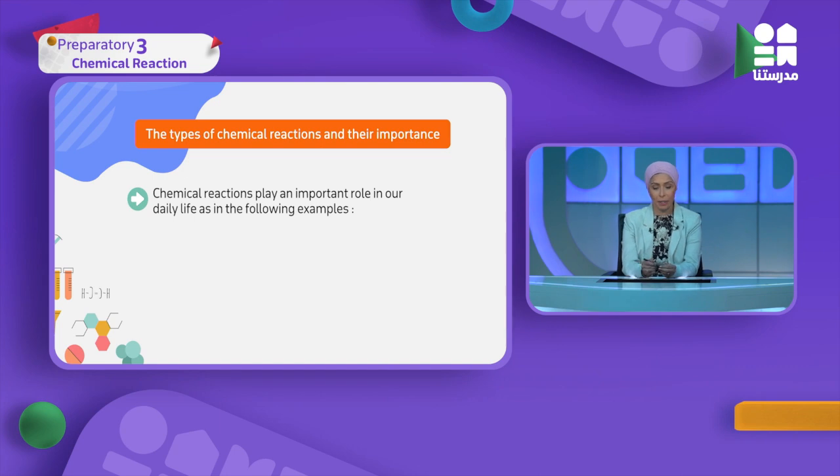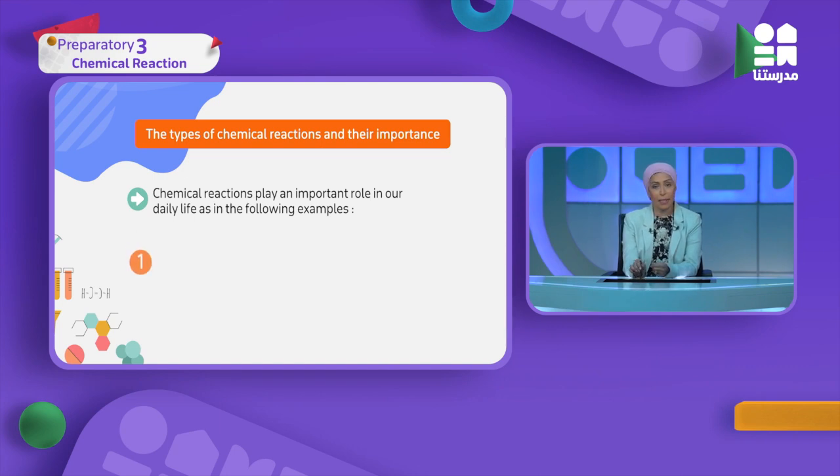Chemical reactions, we use them in our daily life, in all things in our life. Just from the beginning, if you want to operate your car, you're using chemical energy. So let's move through the many different types of importance of chemical reactions in our daily life, and then we are going to know what is meant by chemical reaction scientifically. First of all, let's see together the different importance of those chemical reactions.